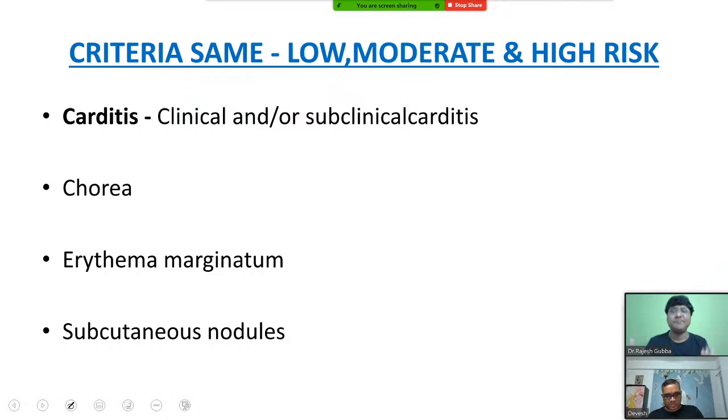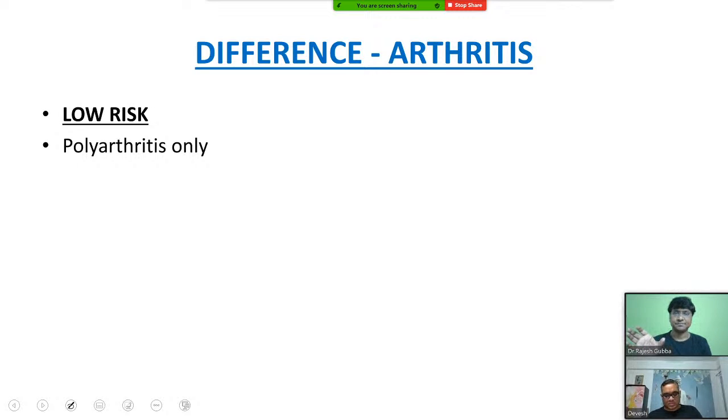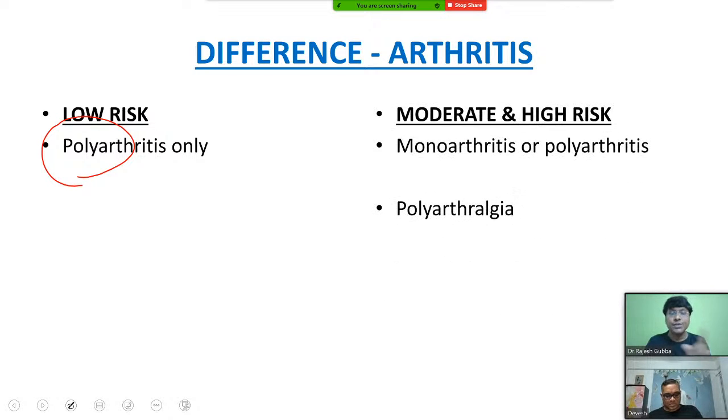But what is the difference then? According to the revised Jones criteria, what is the difference? The entire difference is in your arthritis. In low risk population, there should be migratory polyarthritis. That word is very, very important. Whereas in high risk population, even if there is monoarthritis, that is fine.